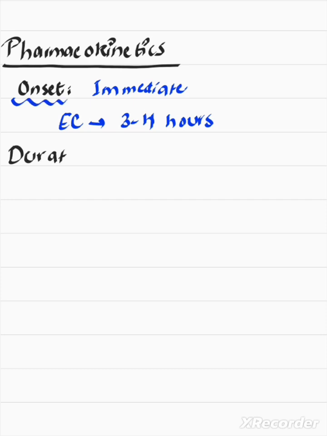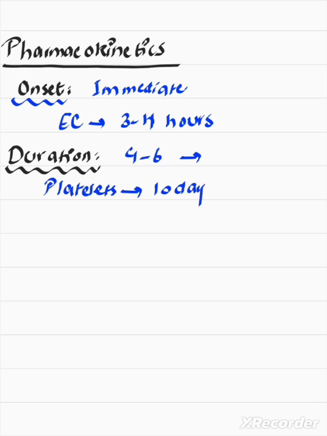Duration is very important to remember because it helps us decide the frequency of drug dosing in the day. Aspirin has a duration of action that lasts around 4 to 6 hours. So if you give your patient aspirin, the effect will last for about 4 to 6 hours as an analgesic and anti-inflammatory drug. But it has a prolonged effect on platelets, and it binds irreversibly with the platelets. So the effect on platelets lasts for around 10 days, which is the lifespan of platelets.